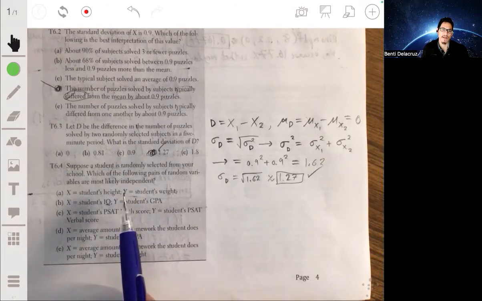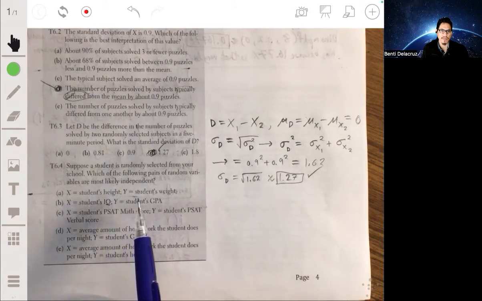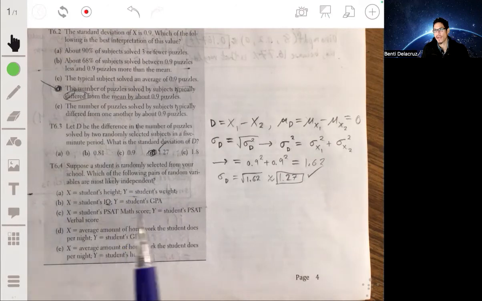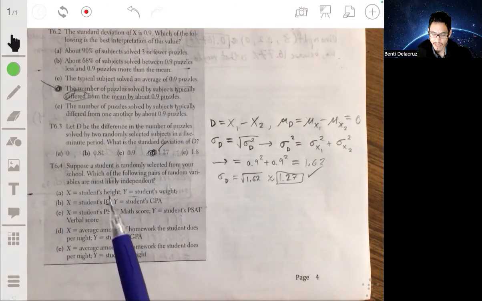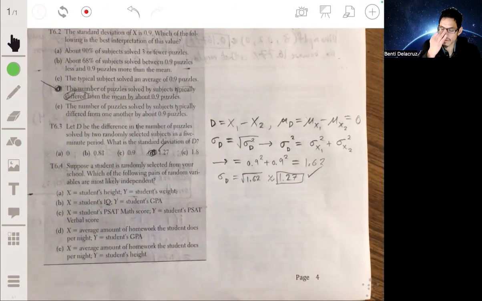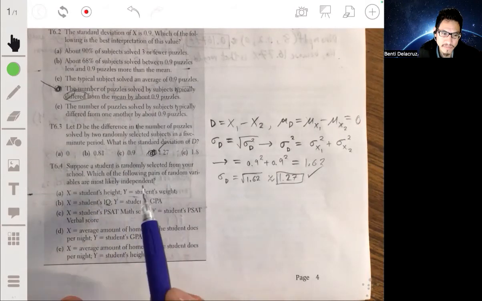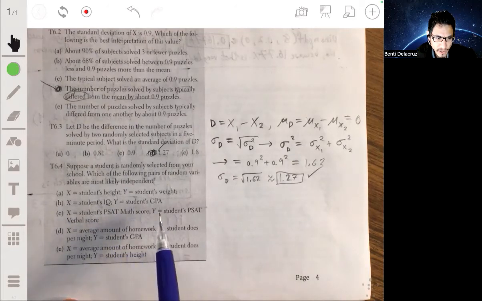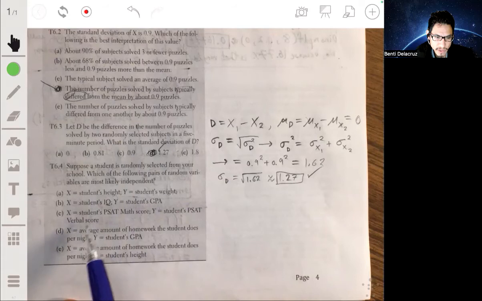So probably not that. A student's IQ and their GPA. Again, GPA is also made up by how hardworking the student is. But we all know there are some students that are just naturally smarter and gifted in certain subjects, so it's easier for them to get the higher grades. So not that. The student's SAT math score, the student's PSAT verbal score.